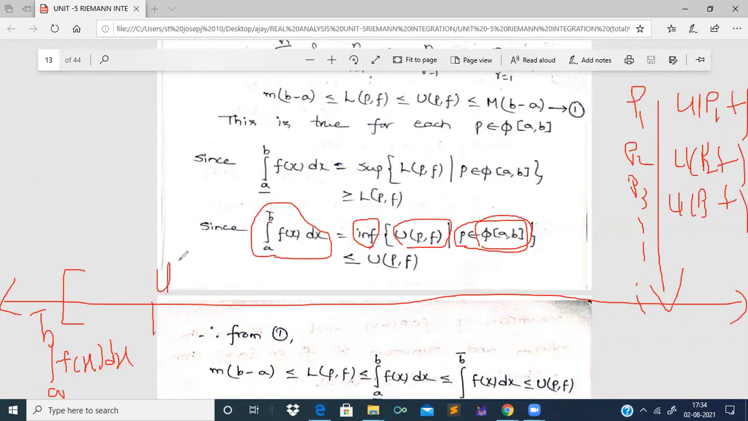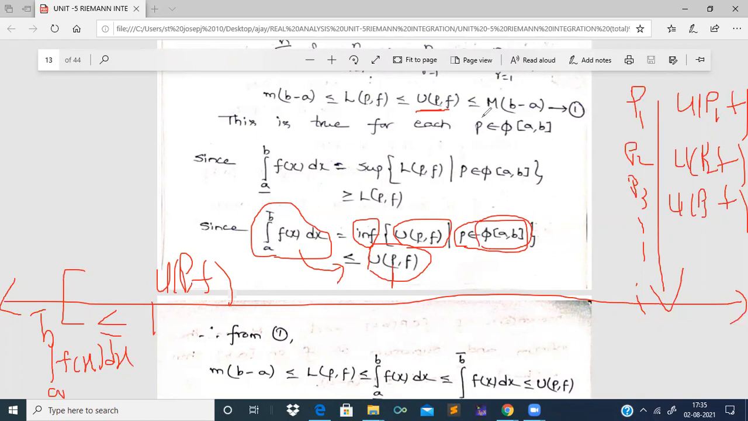So after these values, we can write the upper Darboux sum U of P comma f, which is taken for this partition P of closed interval a comma b. What will be the relation between this upper Riemann integrability value and this upper Darboux sum? Definitely this upper Riemann integrability value will be less than or equal to the upper Darboux sum. That is what I have written here. See here, the upper Riemann integrability value of f of x dx will be less than or equal to the upper Darboux sum of this particular partition P, which is taken here in step 1, of closed interval a comma b, right?